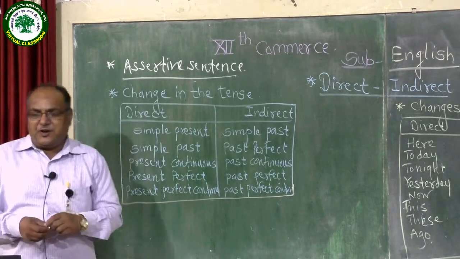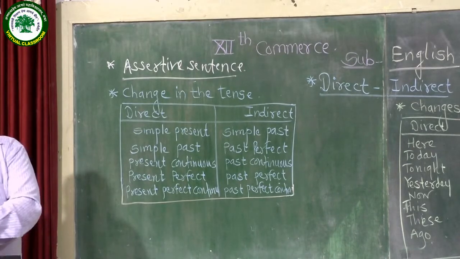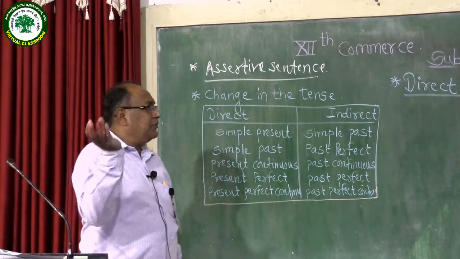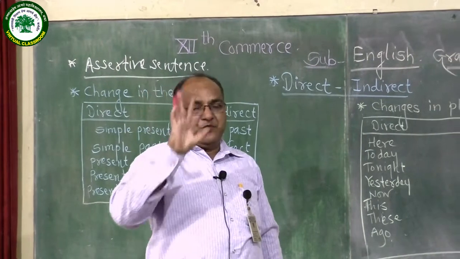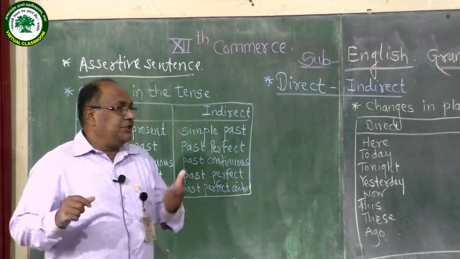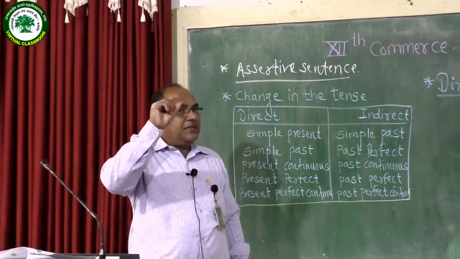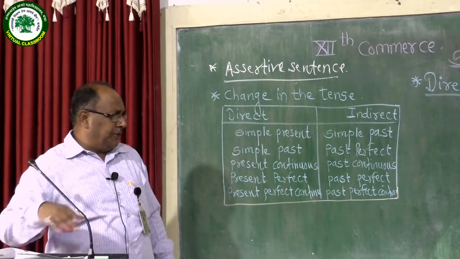For transformation of direct into indirect form, first of all, I tell you some basic important things. While transforming direct into indirect form, first of all, read the given sentence carefully. Find out which is the reporting verb and which type of sentence is given in the direct speech. So these 2 things are important.